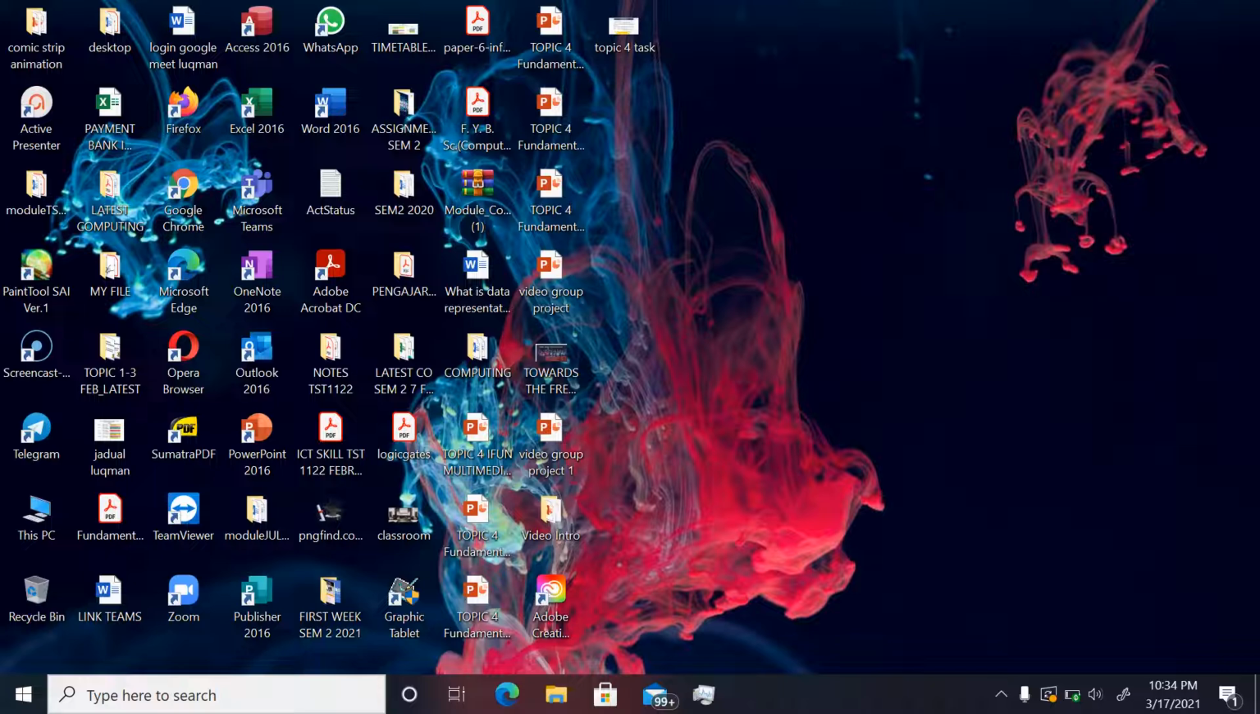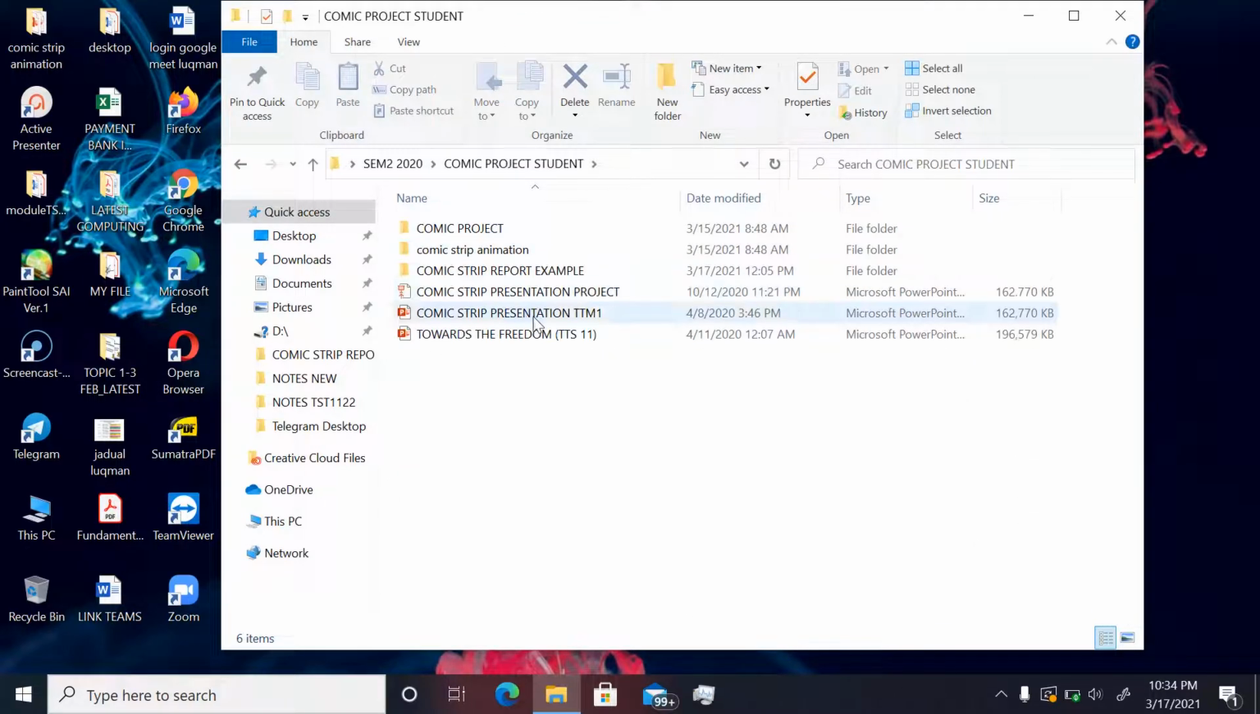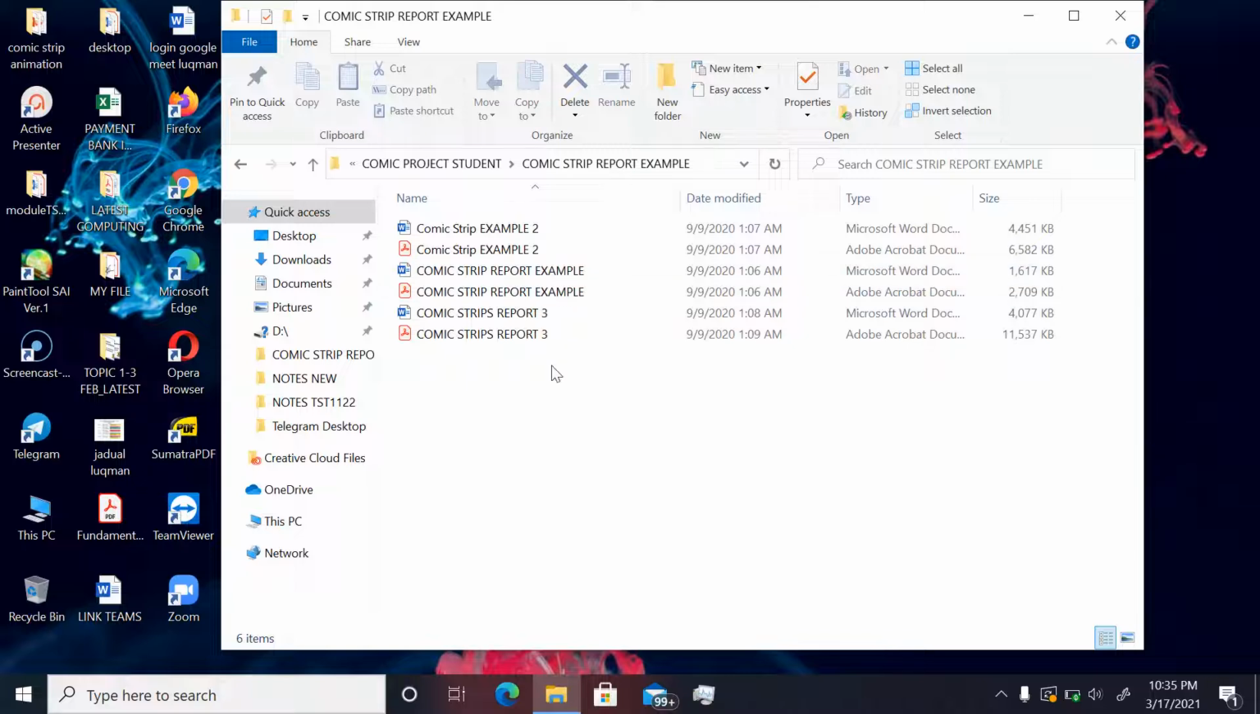Okay, you have done your group video, which is one of the elements that you have to submit in GOALS. Now we start the topic Microsoft Word, where you start with your comic report. You can get the comic report template from GOALS that I already uploaded. I want to show you an example of a comic strip report done by my previous student.